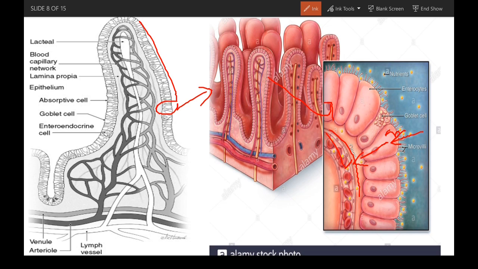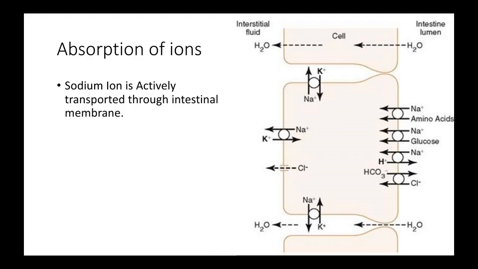And there is also a central lacteal, this white thing, which is the absorption into the lymph vessels. There's a capillary network, and that's it, I suppose.